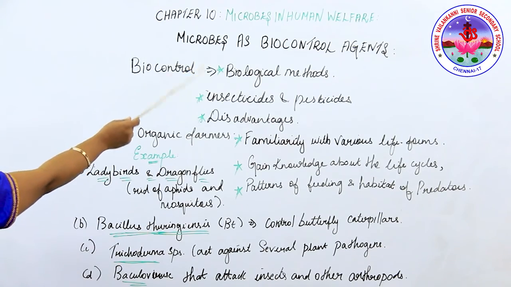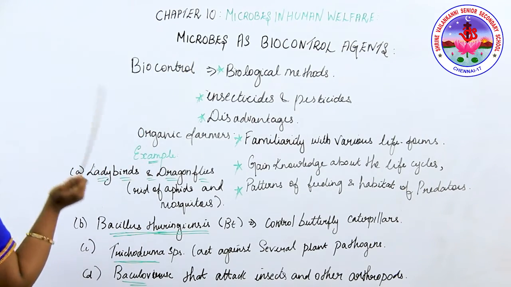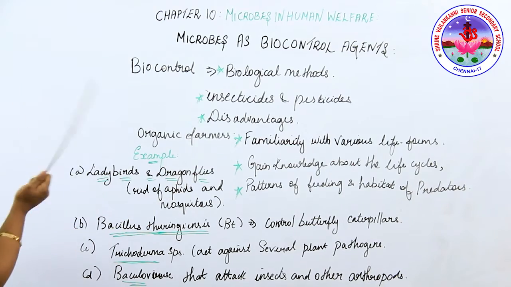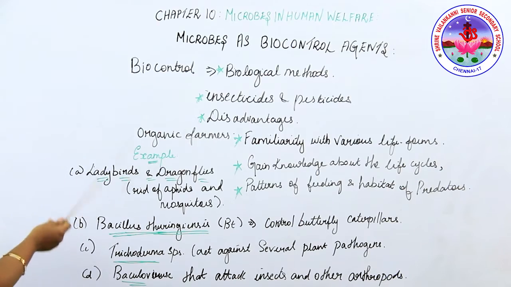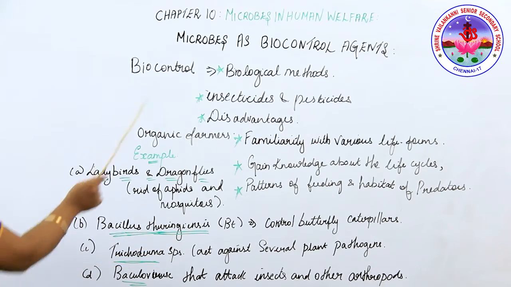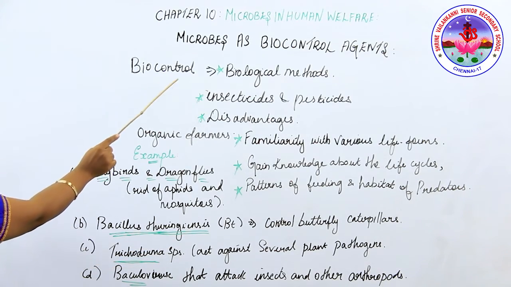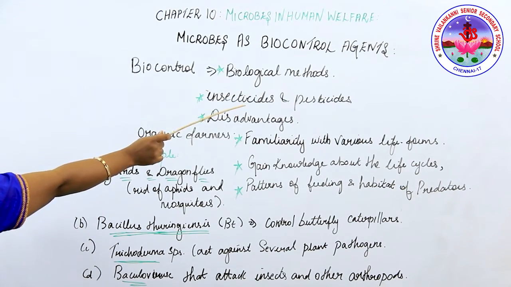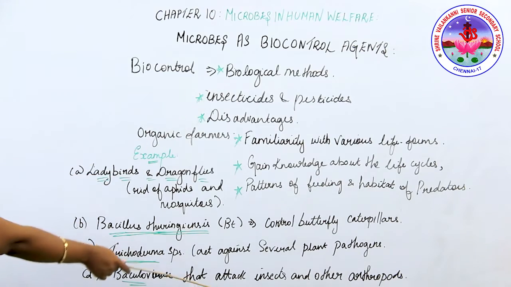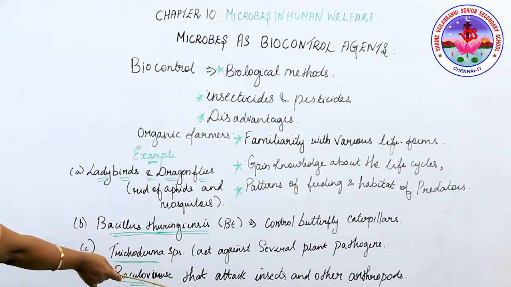Next, we're going to study about microbes as biocontrol agents. So, what is a biocontrol agent? With the help of the biological method, we're going to control the pest. Biocontrol is defined as controlling plant disease and pest using biological methods. What are the methods we're going to discuss in the upcoming session?